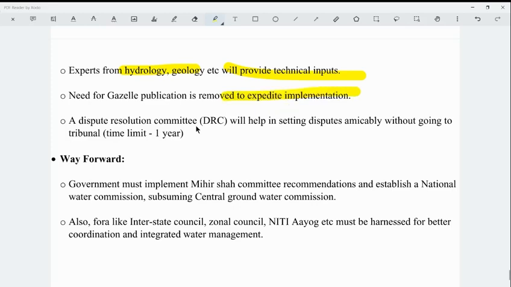A dispute resolution committee (DRC) will help in settling disputes amicably without going to tribunal. Time frame of 1 year.